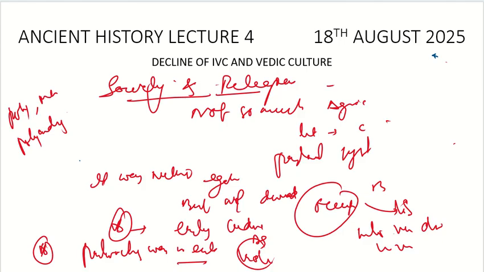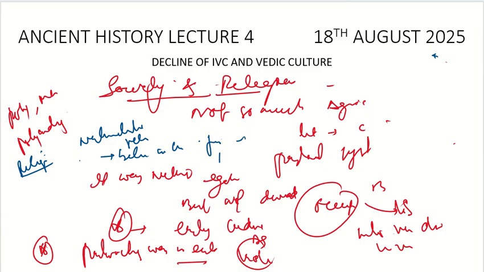What was the religion? They followed a naturalistic religion. They believed in the forces of nature. For example, they have the fire god Agni.